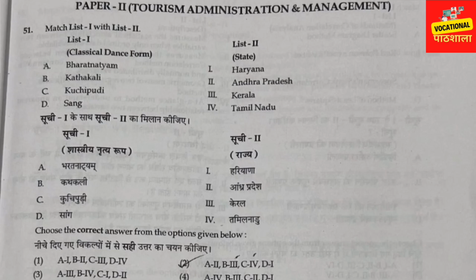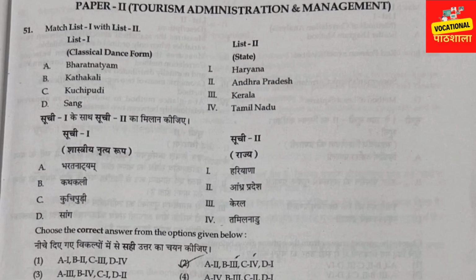First of all, you can see question number 51. It's question number 1 for us. They are asking about the classical dance forms and their states, so how important are classical dances and states. They are asking which state these dance forms belong to. There is Bharatanatyam, Kathakali, Kuchipudi and Sang. Their states are Haryana, Andhra, Kerala and Tamil Nadu.